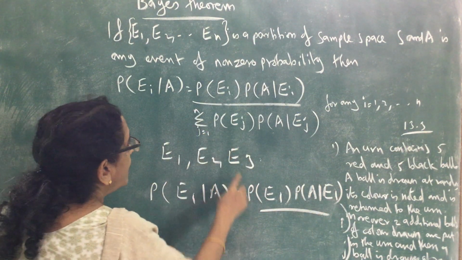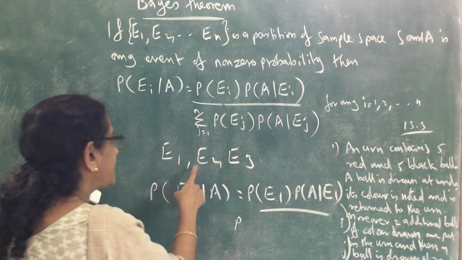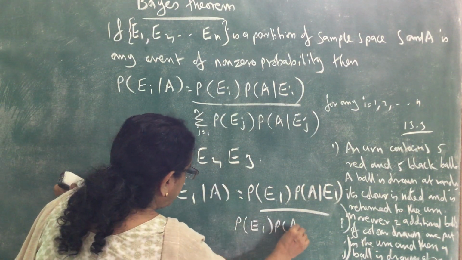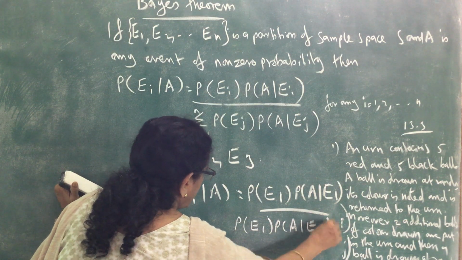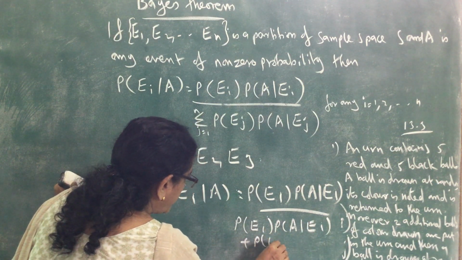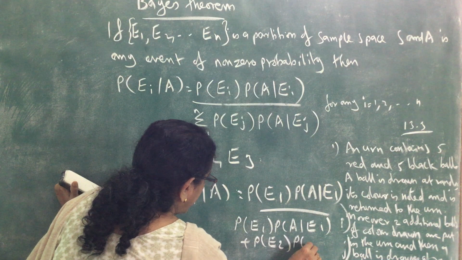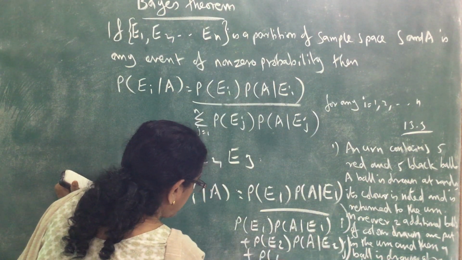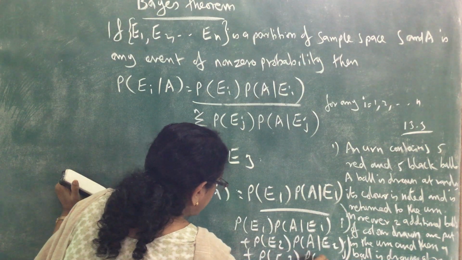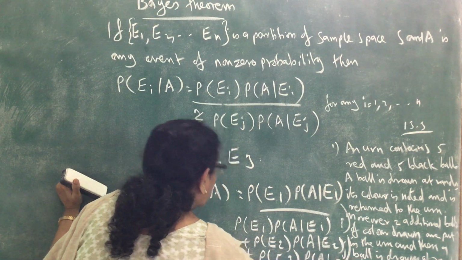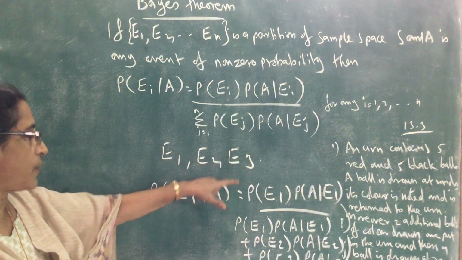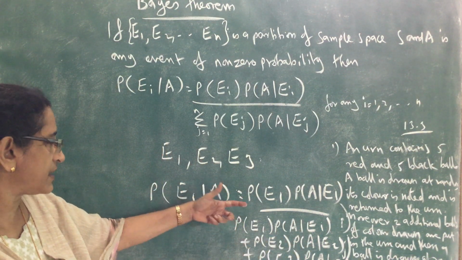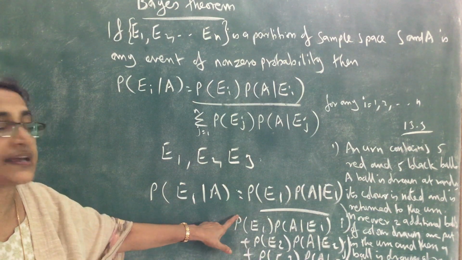this one, that is probability of E1 into probability of A given E1 plus probability of E2 into probability of A given E2 plus probability of E3 into probability of A given E3. Only three elements are there. Since there are three events, only three terms are there in the denominator. So that is the one example. We can apply the Bayes theorem like this.